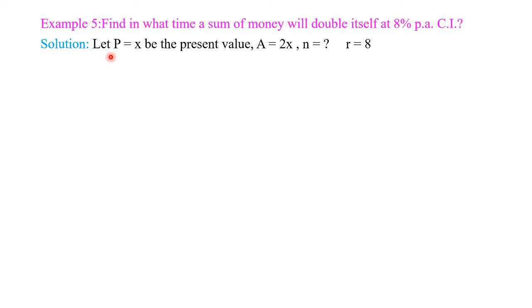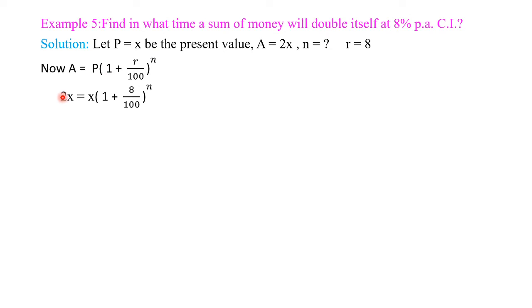Students, the solution: let P is equal to X. Suppose P be X, the present value. Therefore, if we put P is equal to X, then amount doubles itself. So amount A is equal to twice X. We have to find what time N is equal to question mark, and the rate of interest is 8% per annum compound interest. We have formula of compounding amount of compound interest, A is equal to P in bracket 1 plus R divided by 100 bracket raised to N.